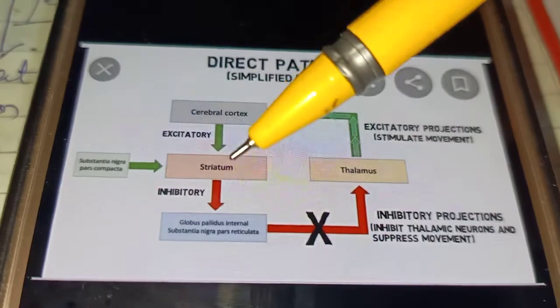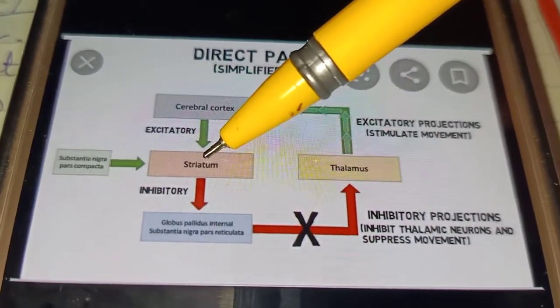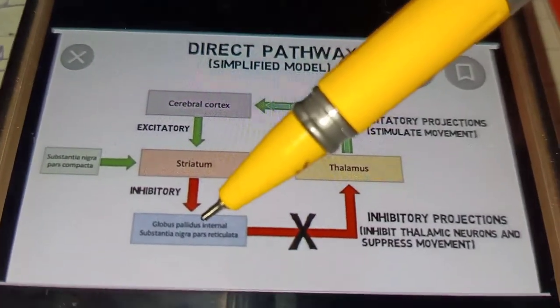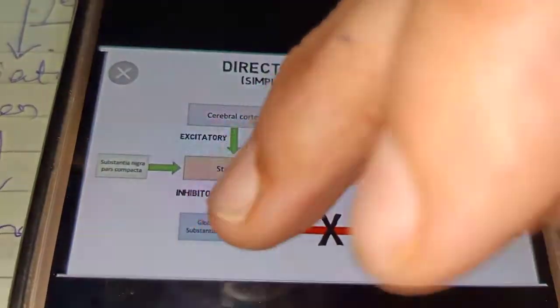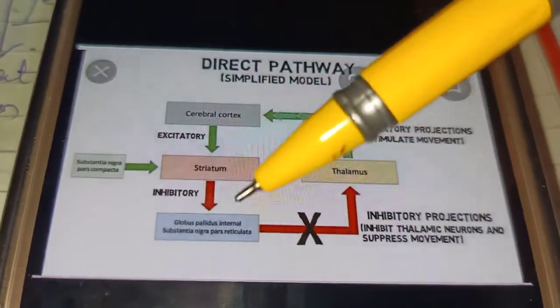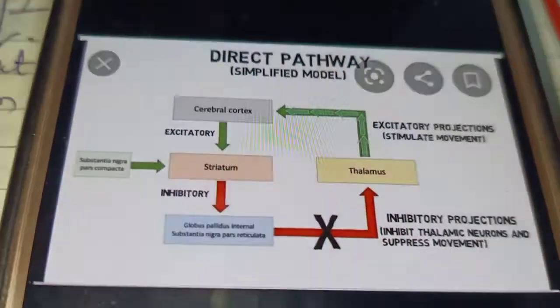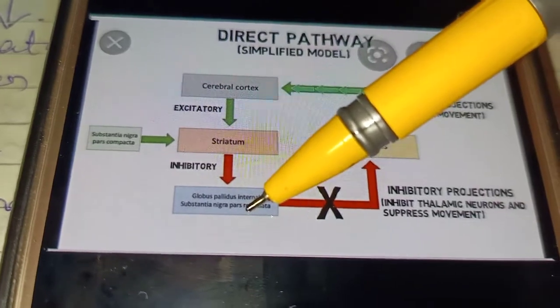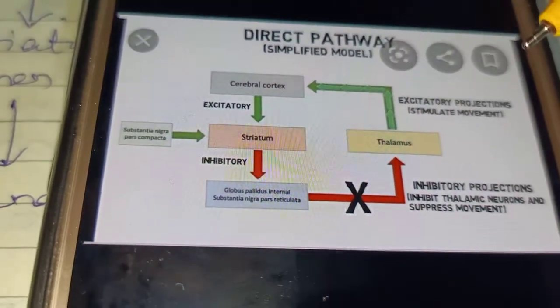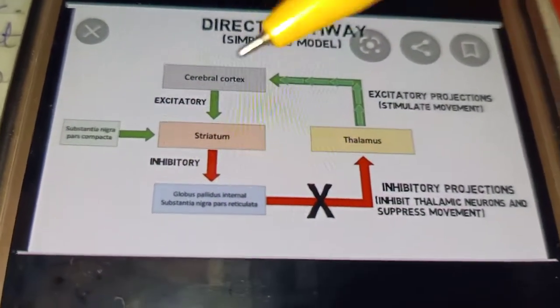From the striatum, inhibitory neurons inhibit the inhibitory neurons present in the globus pallidus. Inhibition of the inhibitory neurons will lead to excitation. So two negatives lead to a positive reaction. Clear?